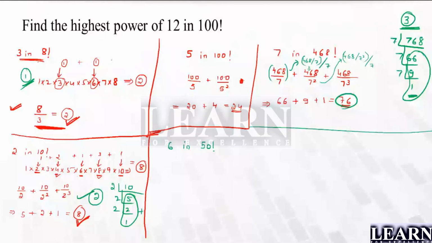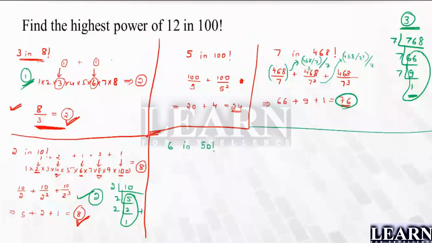Now if you're going to try dividing it by 6, what does it mean? It means that you're going to take out the multiples of 6, the multiples of 6 square, and the multiples of 6 cube. It goes on like that, right? 6 is not only obtained from the multiples of 6, it can be obtained from 2 as well as 3, which are not multiples of 6. 2 is not a multiple of 6, 3 is also not a multiple of 6, but if you multiply 2 and 3, you will get 6. It means I cannot directly divide by 6 in this case.